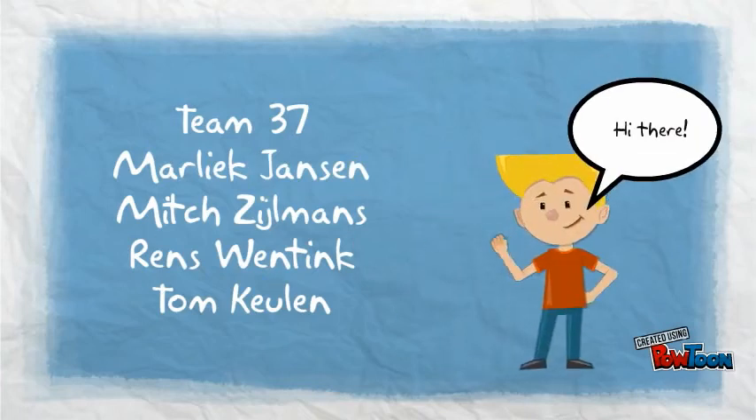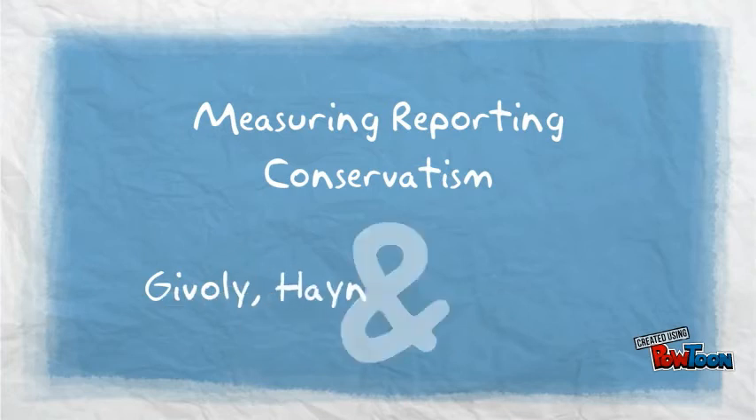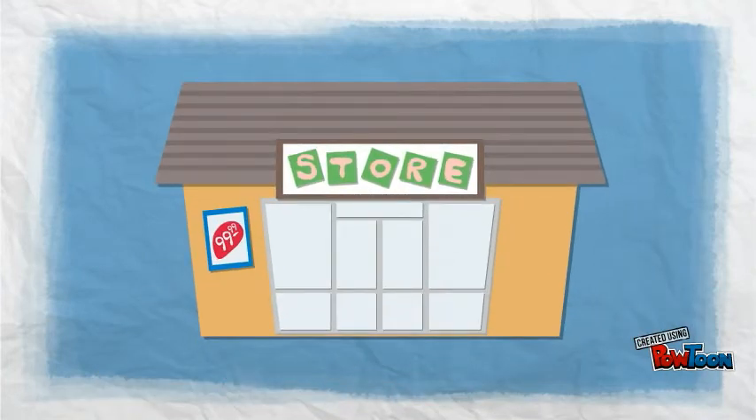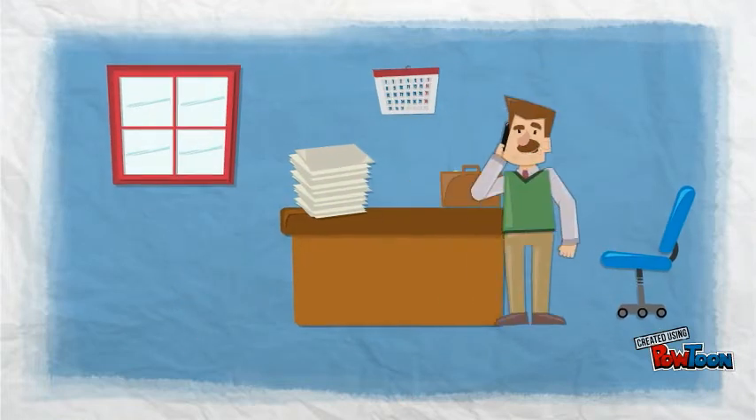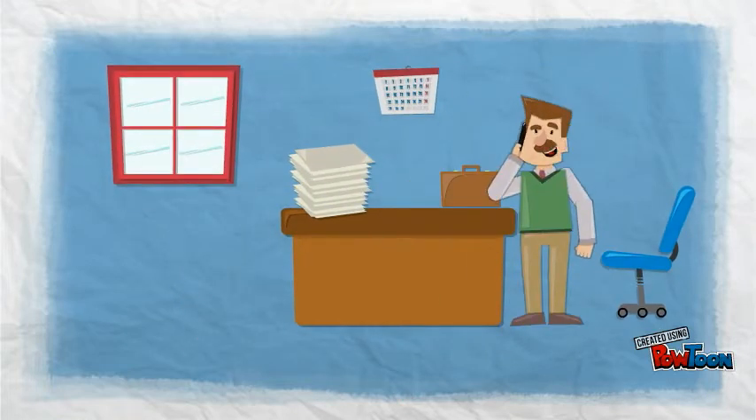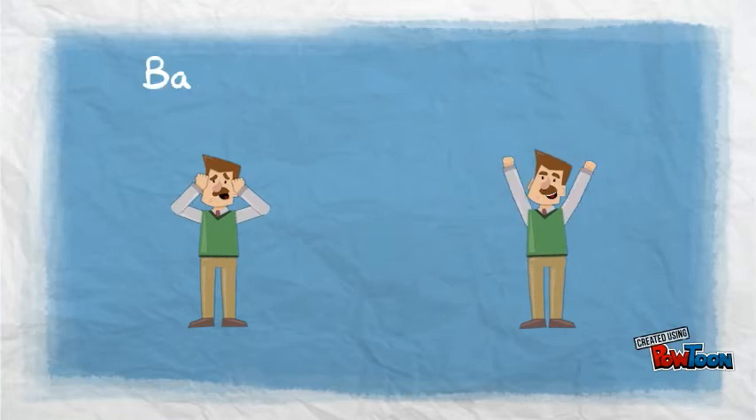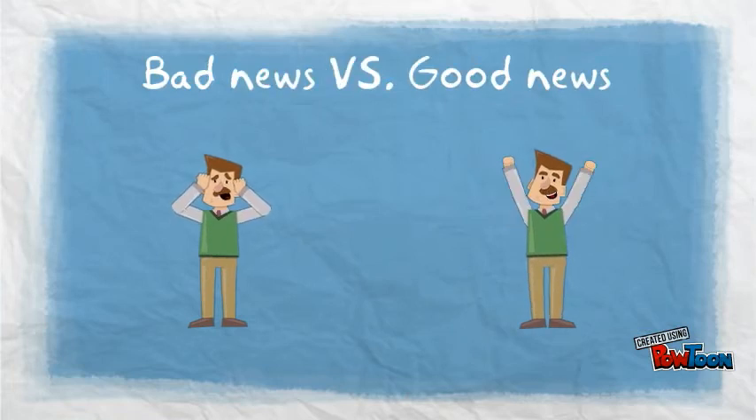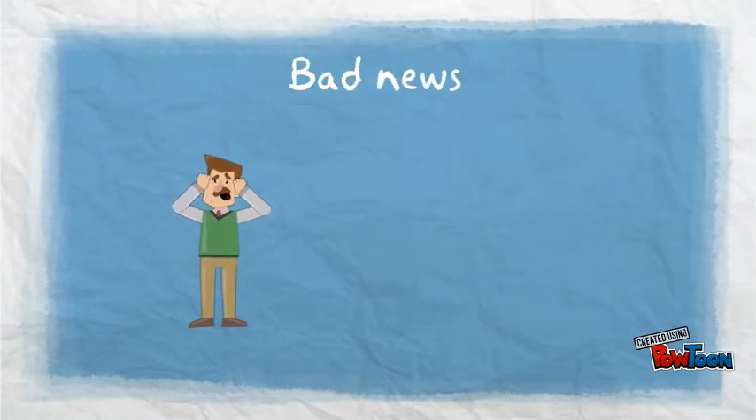Today we're going to discuss the paper Measuring Reporting Conservatism, written by Givoli, Hain and Natarian and published in 2007. We start with looking at a normal day at the office of a company. We consider two situations, the company facing bad news and the company receiving good news. Let's first have a look at the situation in which the company faces bad news.